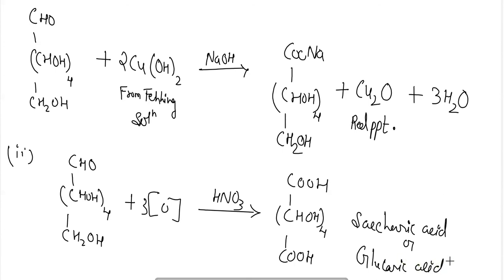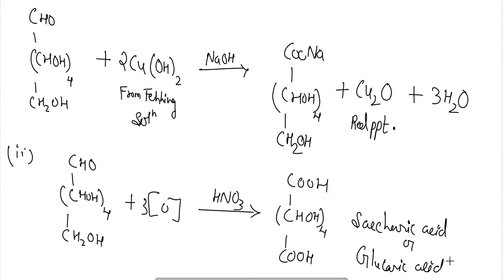So for today's class, I have taught you about the identification of the straight chain, the identification of the alcoholic groups, and the identification of the aldehyde group present in the glucose.